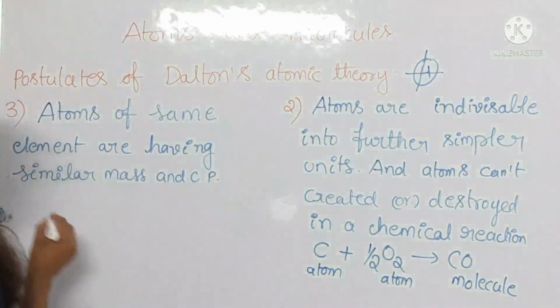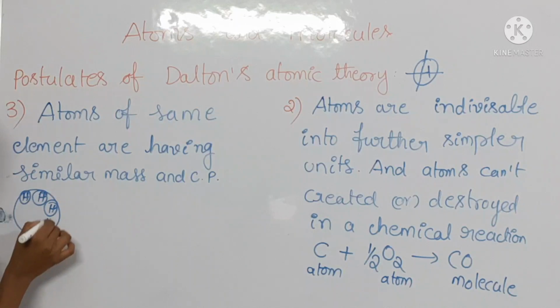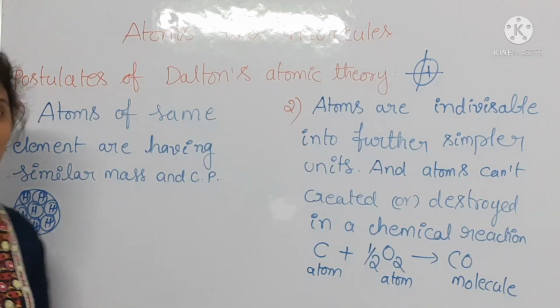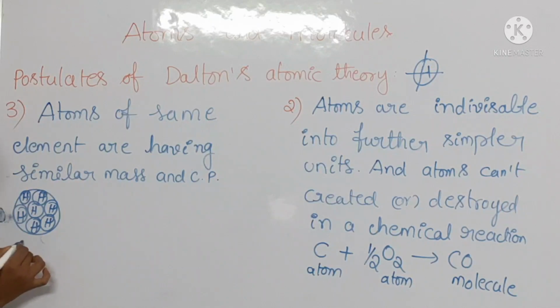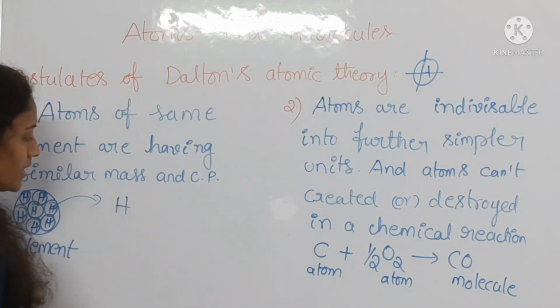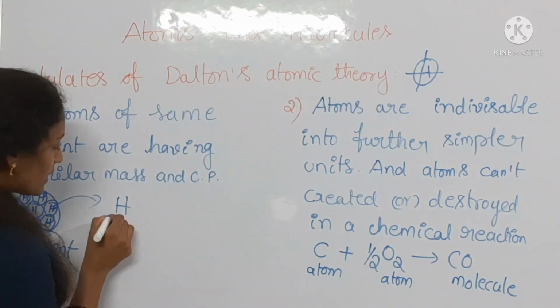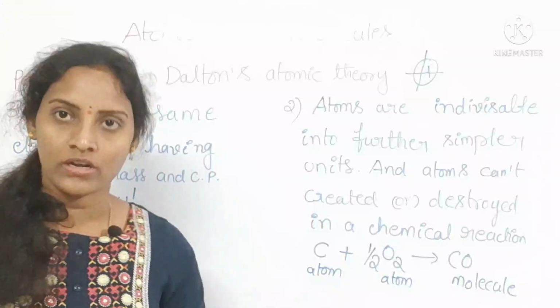Suppose you can take a hydrogen atom from the hydrogen element. See, this is the hydrogen element. What is an atom, what is an element, what is a compound, we will discuss in the next class. If you pluck out one hydrogen atom from this hydrogen element, that hydrogen atom has atomic number 1 and atomic mass 1 also.